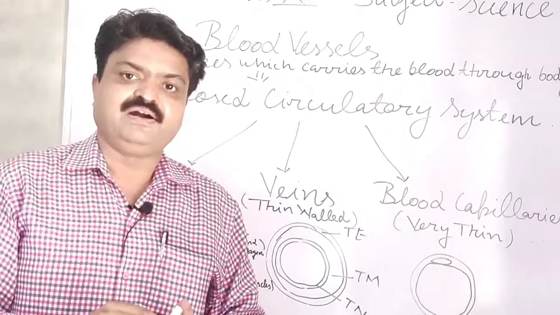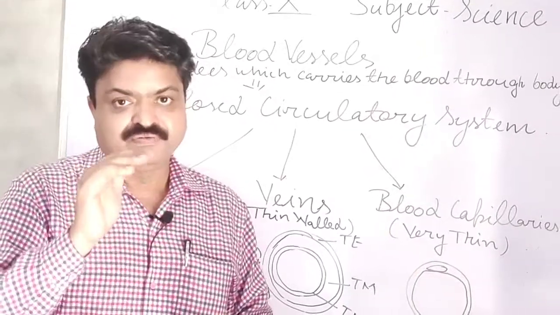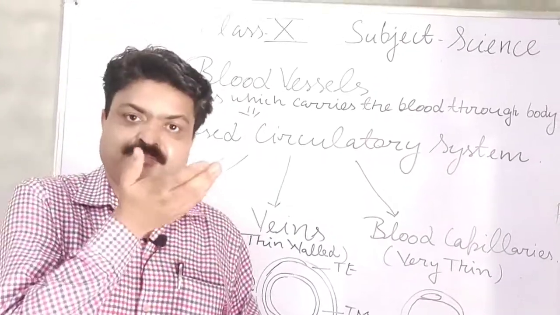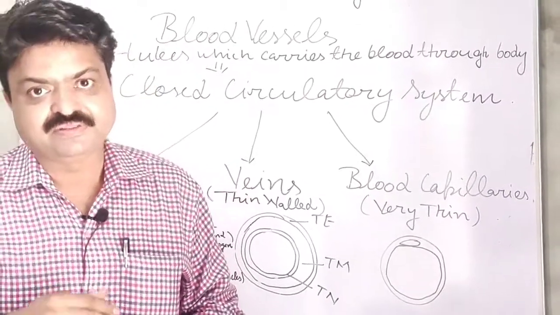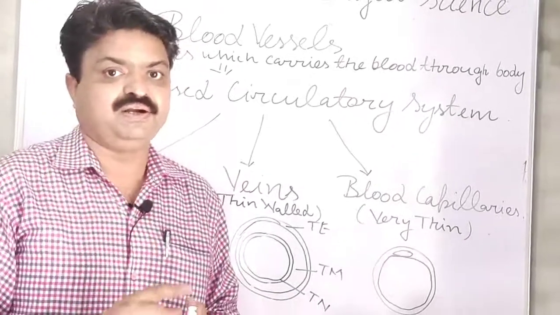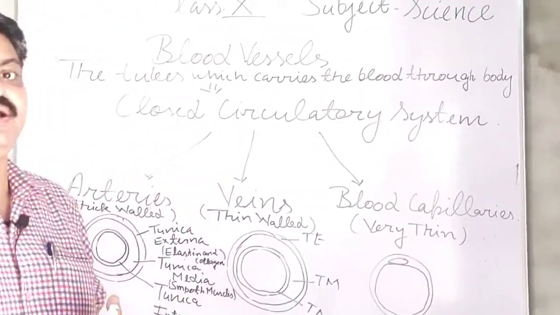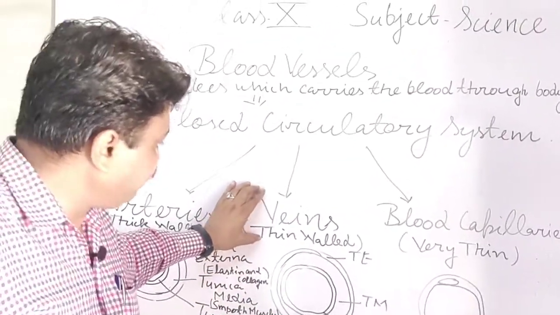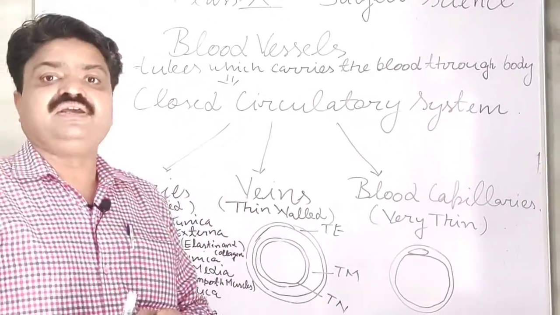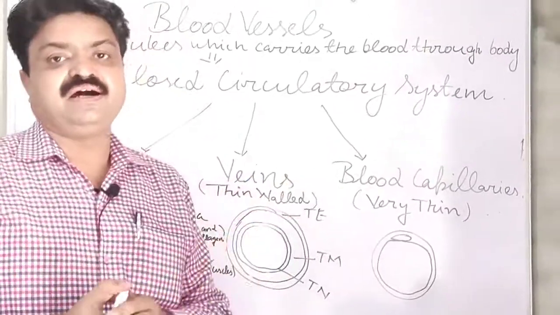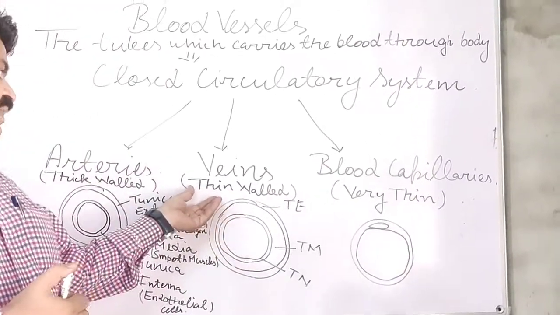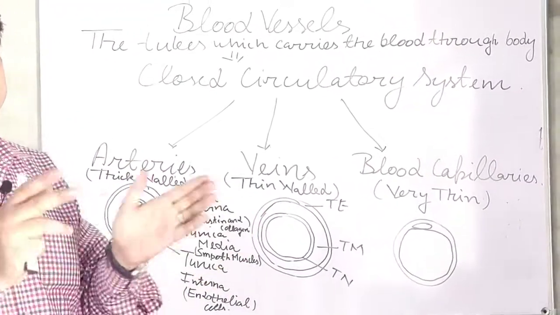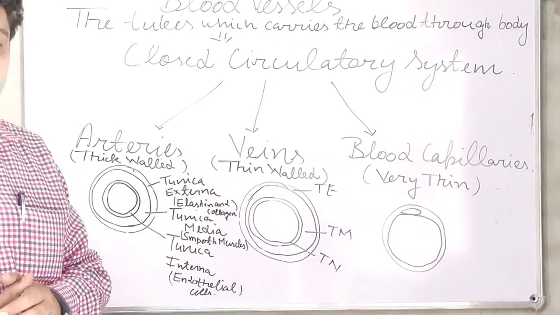Superior vena cava attaches the heart to the upper part, and inferior vena cava attaches the heart to our lower part. From those vena cavas many veins branch out, and they carry the deoxygenated blood or waste substances in our body.